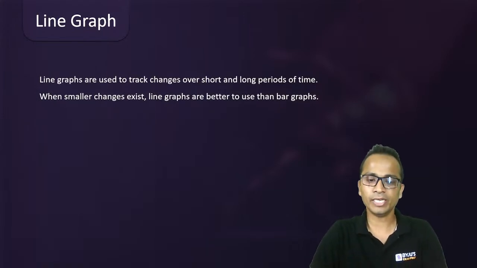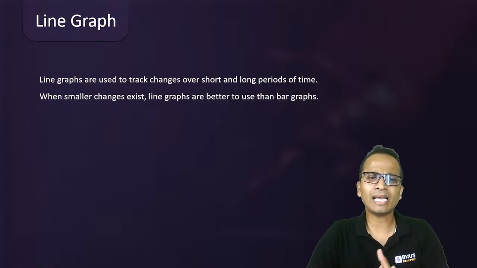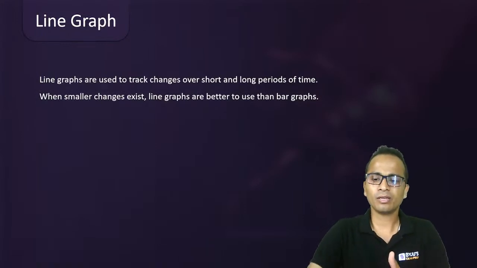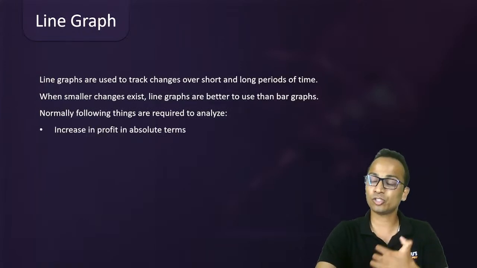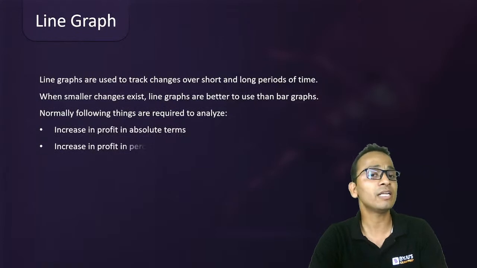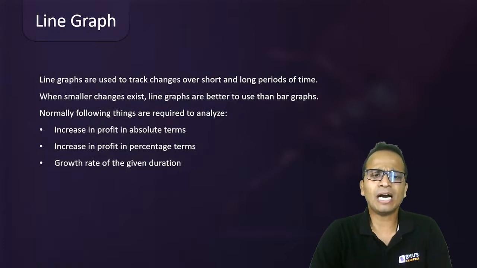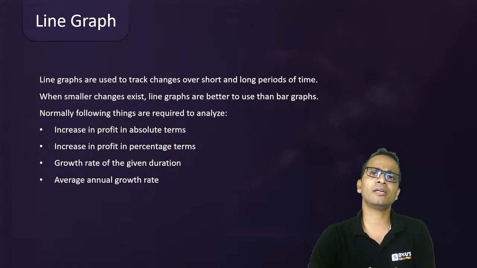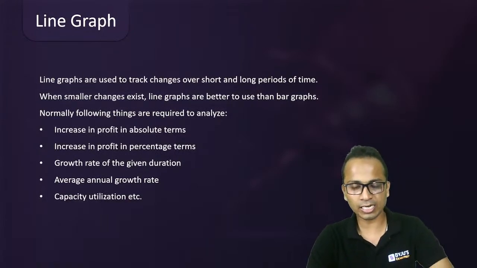All right? Okay. Now for line graphs, there isn't much more detail. Line graph data is similar to a bar graph, but line graphs are used to track changes over short and long periods of time. Okay, right? And normally the following things are required to be analyzed in line graphs. You may need to calculate the increase in profit in absolute terms or in percentage terms, right? You can be asked to find the growth rate over any given duration from a particular year to another year. You can be asked to find the average annual growth rate or the capacity utilization. Now all these are simple.